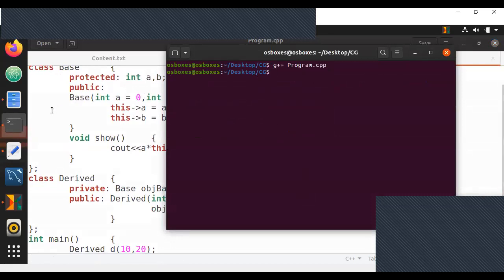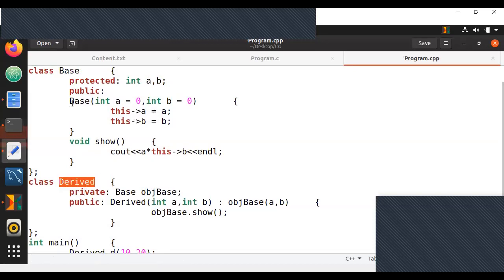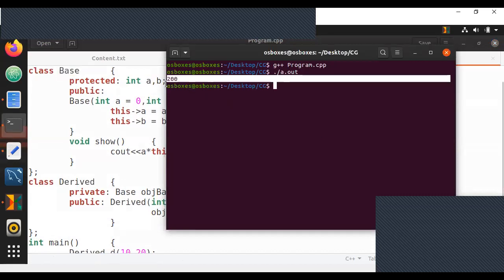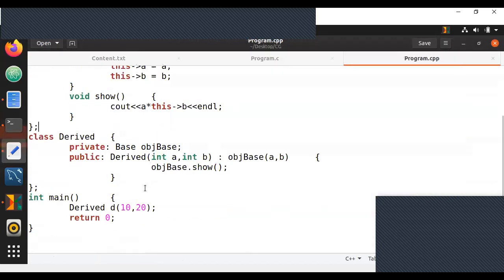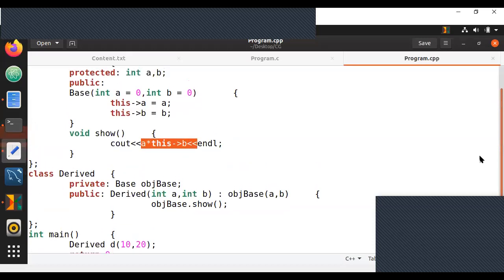So we've got a base class and we've got a derived class, and derived class is not inheriting base class. So their names are base and derived, but derived does not inherit base. Even though derived does not inherit base, if you execute this, your output comes up something like 200. The reason it comes up with 200 is because we are multiplying it here. Observe. Let me explain what exactly happens here.